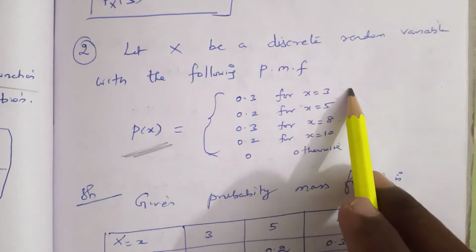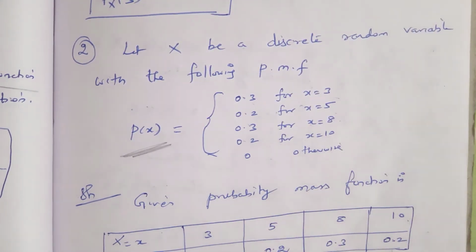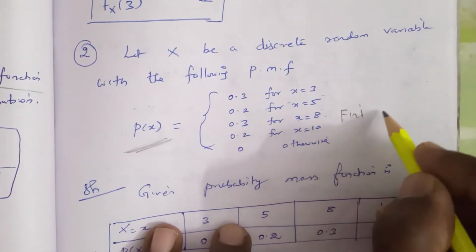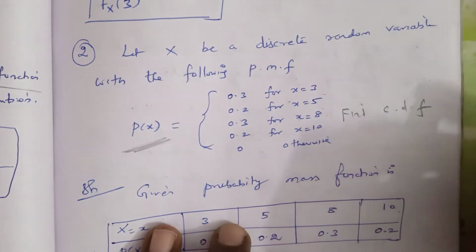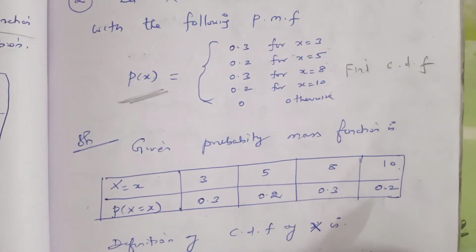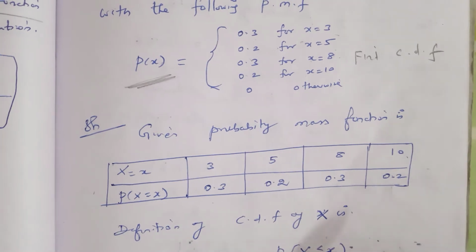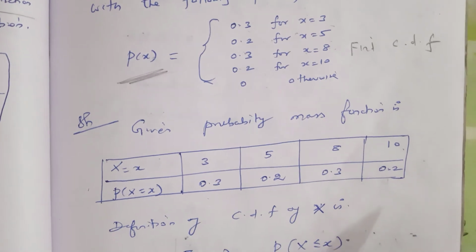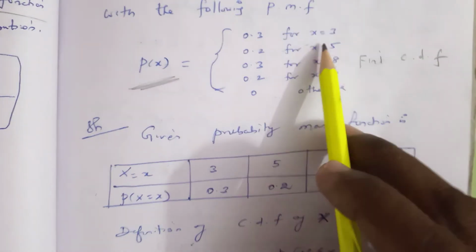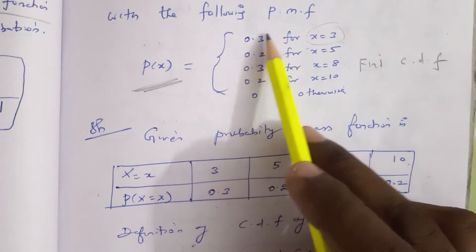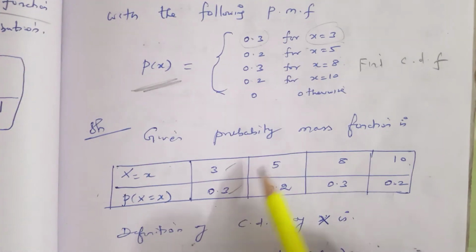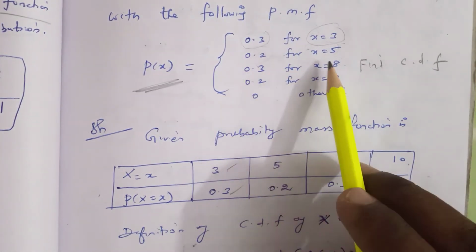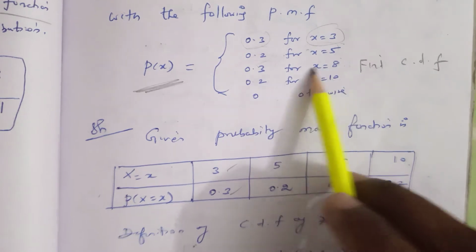So in this problem we have to find CDF. PMF is given, find CDF. In the given probability mass function, we can take it in tabular form: for x equal to 3, the corresponding P of x value is 0.3, again x equal to 5 is 0.2, x equal to 8 is 0.3 and x equal to 10 is 0.2.